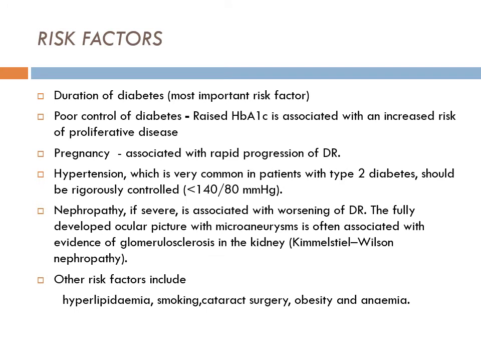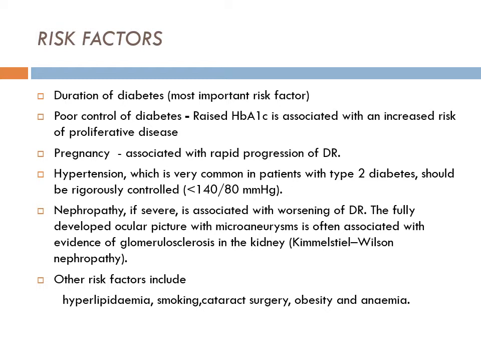Epidemiology and risk factors. Duration of diabetes is the most important risk factor. So the age of the diabetic is very important. The more years the patient has had diabetes, the more the chances of getting diabetic retinopathy. Poor control of diabetes, raised glycosylated hemoglobin, is associated with increased risk of proliferative diabetic retinopathy. So control is equally important. Pregnancy with diabetes is a very bad